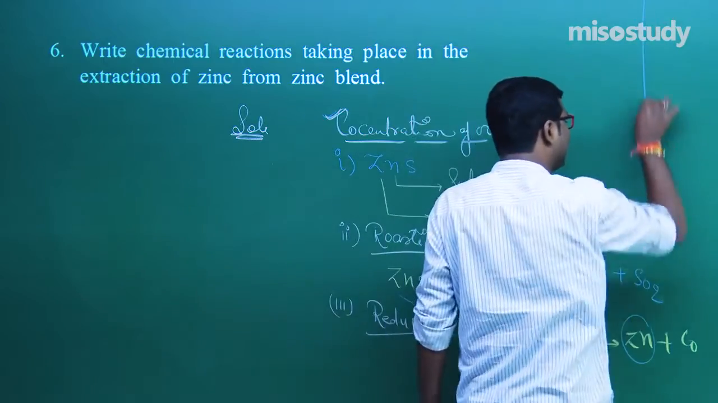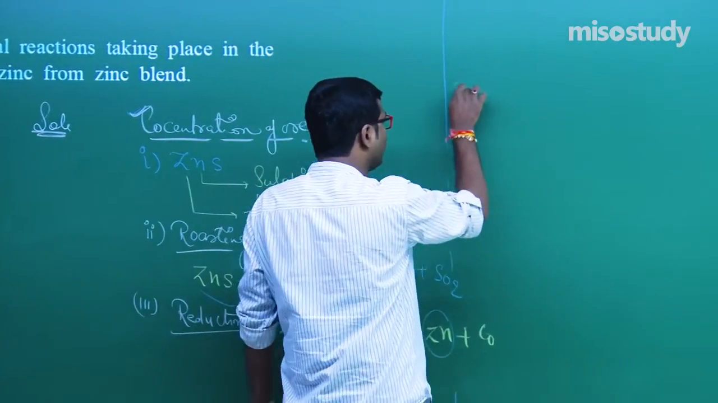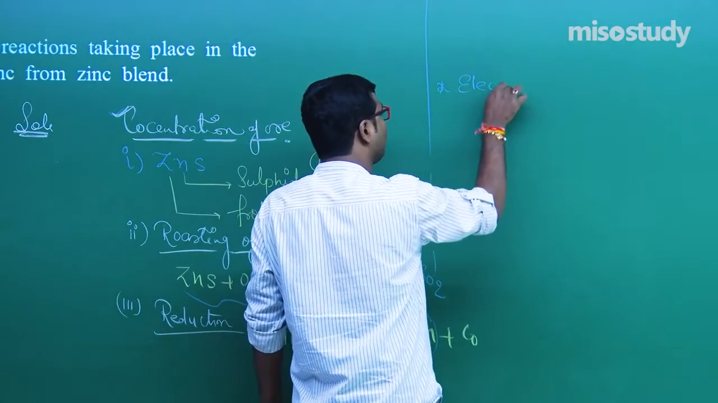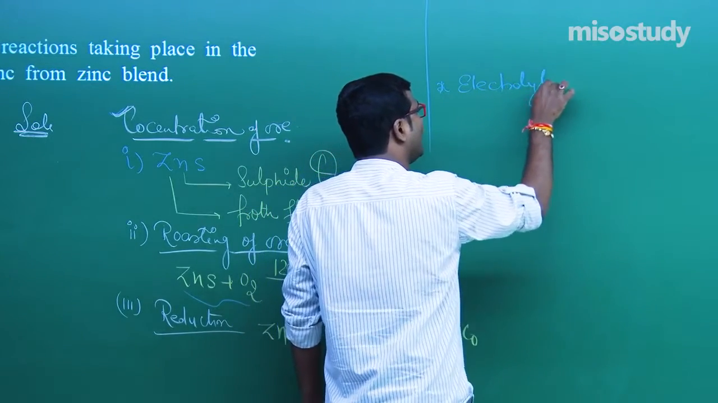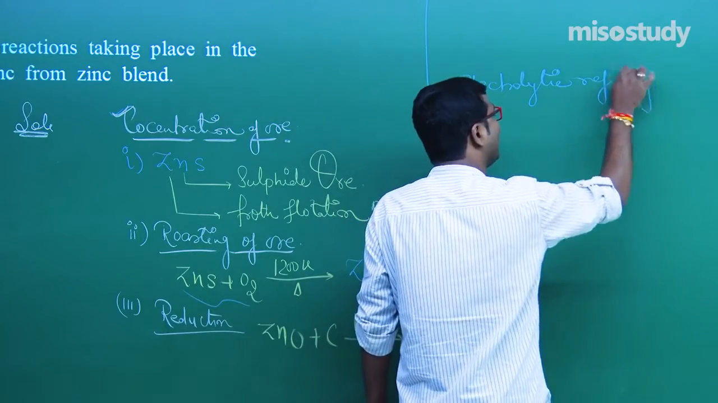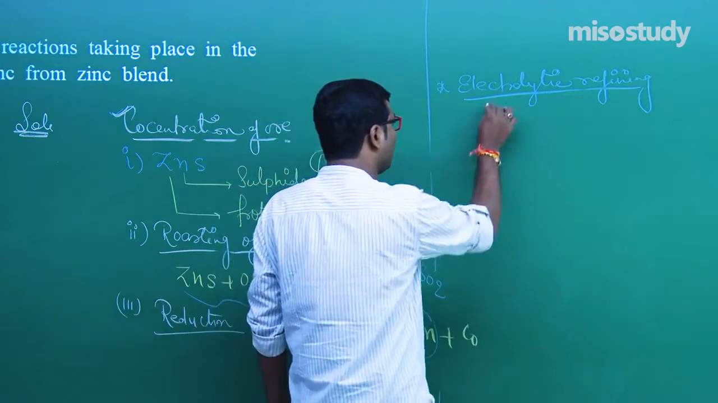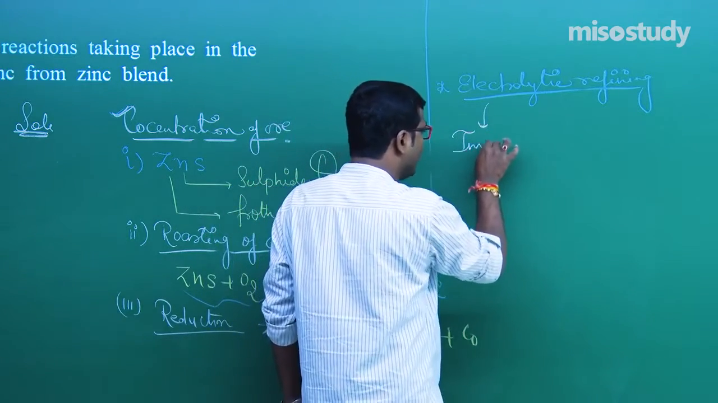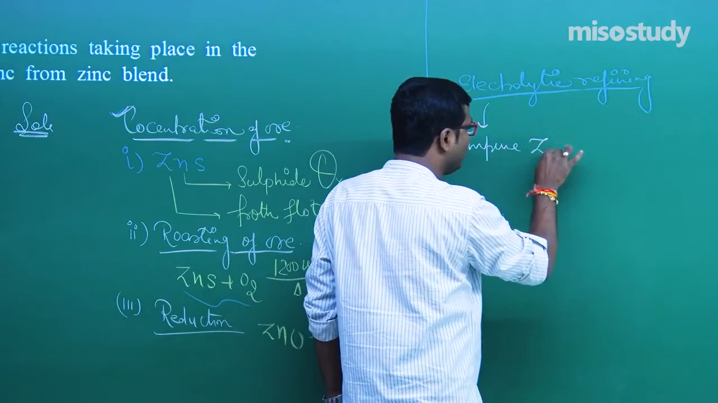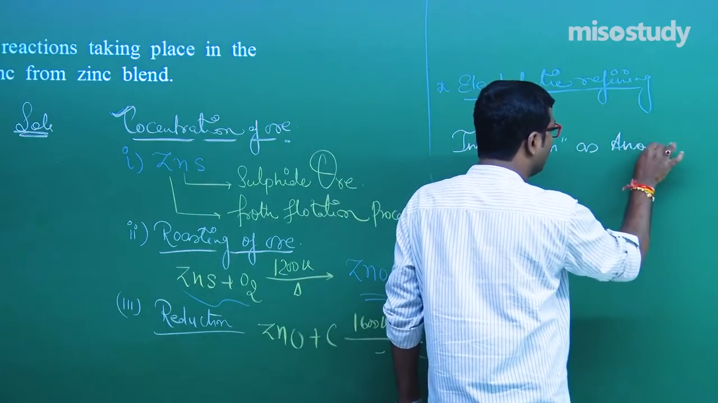Now in this case it still contains a few impurities, and for zinc the better refining process is electrolytic refining. Do you remember? The next one is electrolytic refining. In electrolytic refining, what will happen? We will use impure Zn as anode. Clear to you?